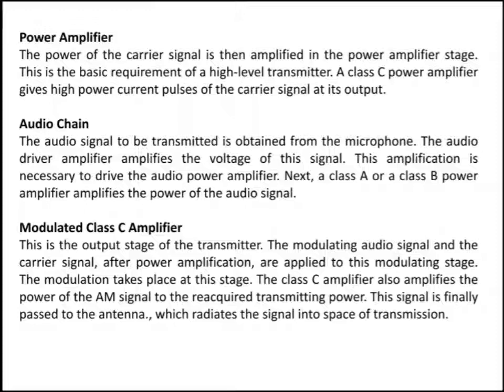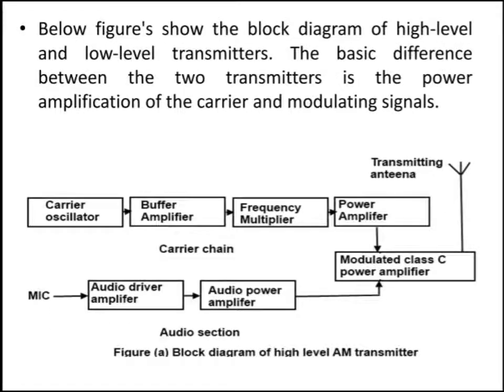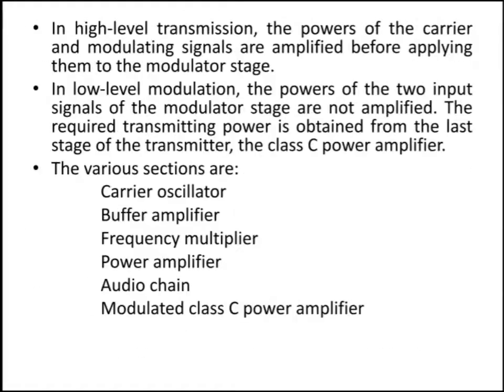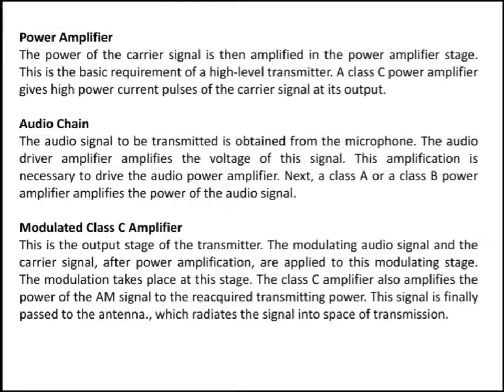A class A or a class B power amplifier amplifies the power of the audio signal. And next is the modulated class C amplifier. This is the output stage of a transmitter. As shown in the diagram, from the upper section and the lower section, both sections meet at the modulated class C power amplifier, and this is the output stage of the transmitter.